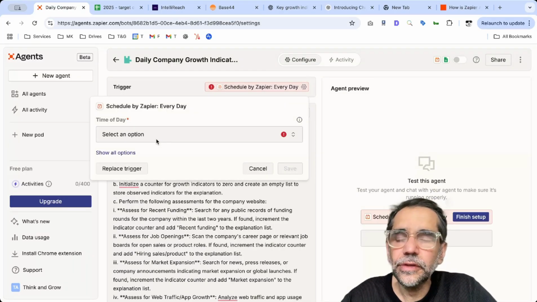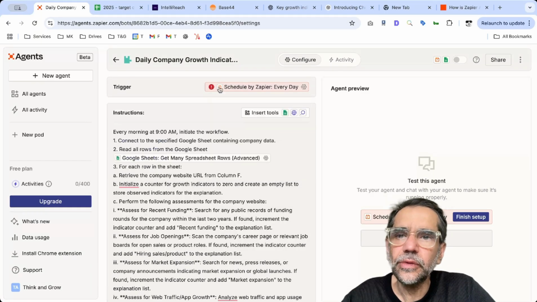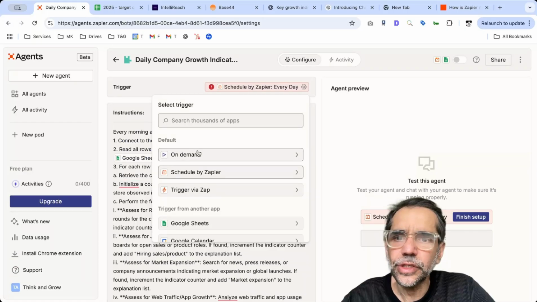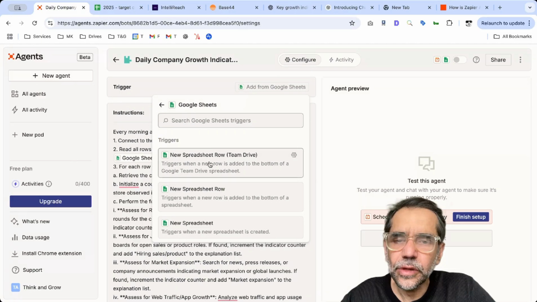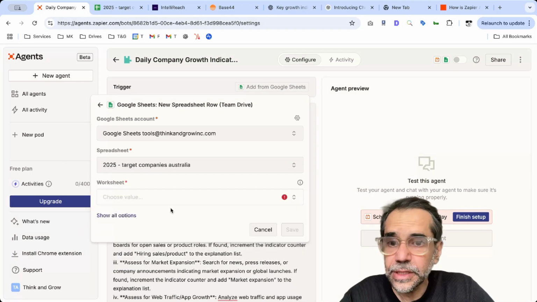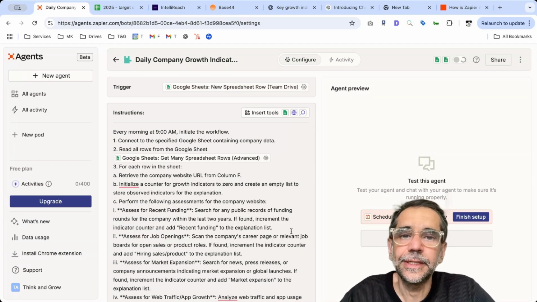Let me see what's happening here. I wanted to replace this trigger with on demand. And that's my spreadsheet. I'm going to create a new team. Yep, that's right. That's my target list. Beautiful. And that's the data. Okay, save this.